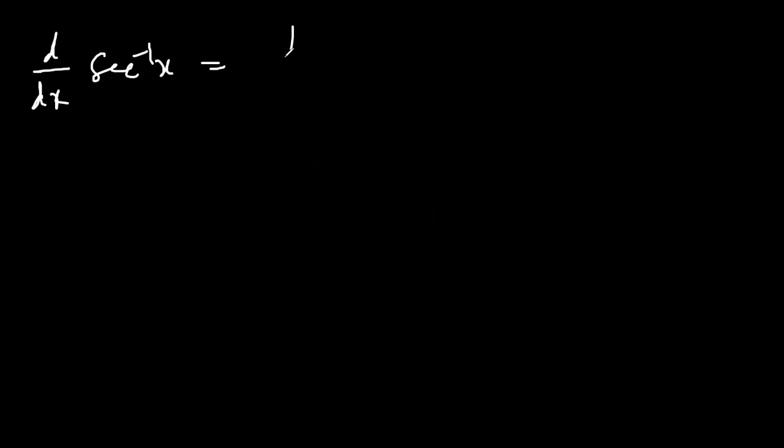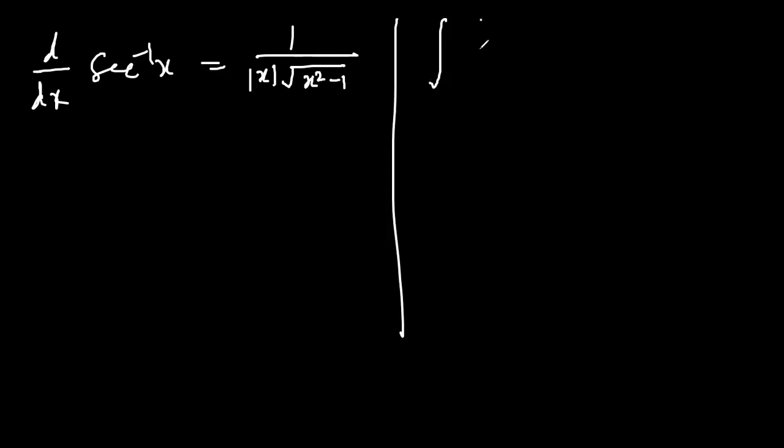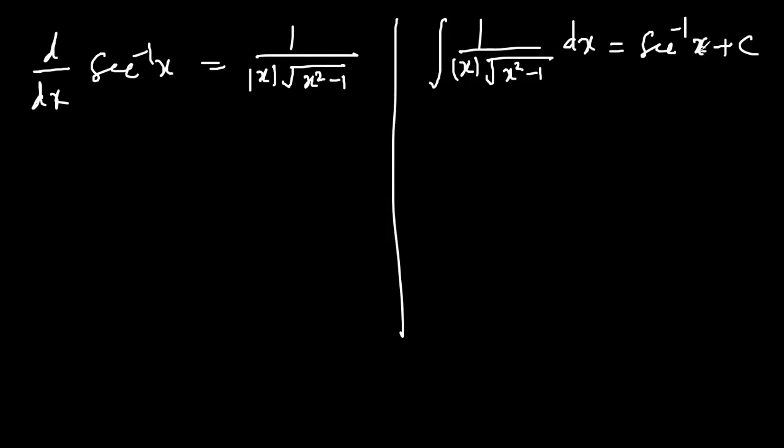Now we will write another formula. Do you know what is the derivative of sec inverse x? How many of you know it? Yes, it is 1 by modulus x under root of x squared minus 1. Now the integration formula would look like this: integral of 1 by x square root of x squared minus 1 should be equal to sec inverse x plus c.